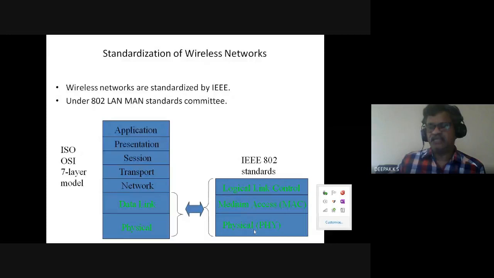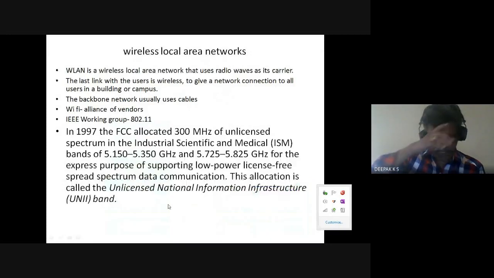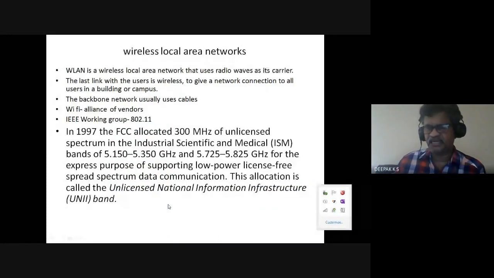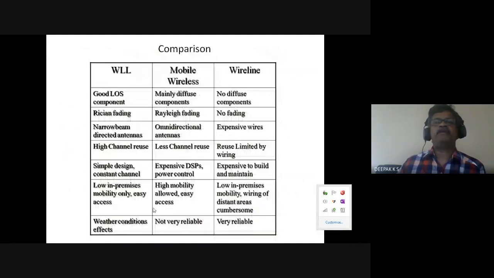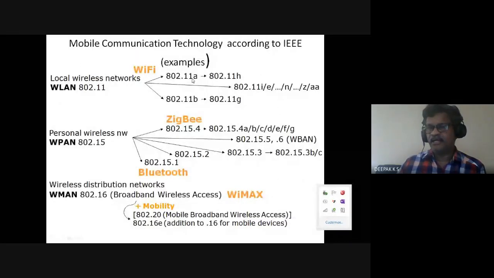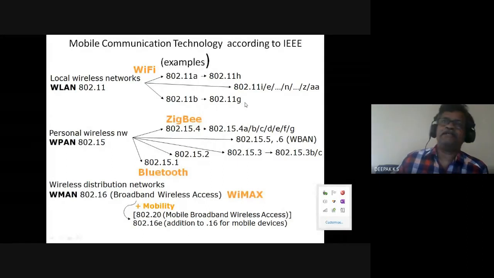So basically the IEEE 802 layers define the physical layer and MAC layer variations. And when we go from 802.11 A to say E, N, Z, A, H, all these are variants. So the frequency may be changing, the modulation may be changing, the physical layer may be changing.